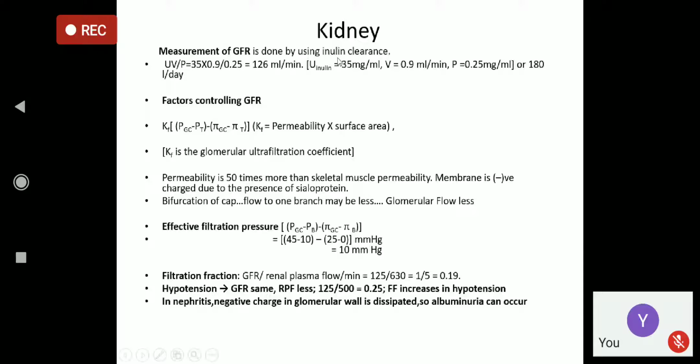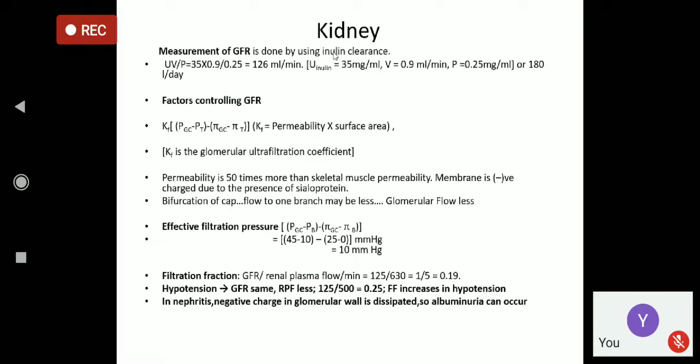And inulin is non-toxic. Whatever you inject, it will not be absorbed and not be secreted. Everything you inject in the blood will come into the urine. That means it goes through the glomerular capillaries and comes out. That is why for the measurement of GFR, inulin is used. Why? Because inulin is non-toxic, number one. It is not absorbed and not secreted. Only it is filtered.